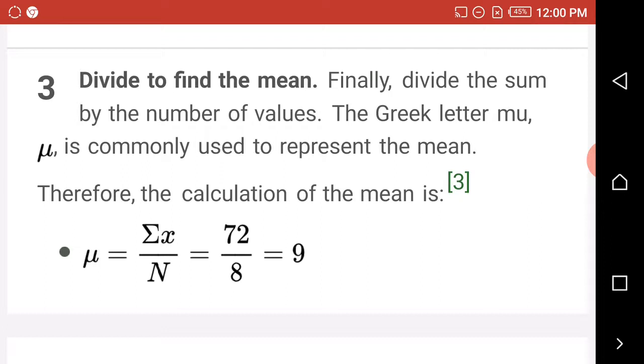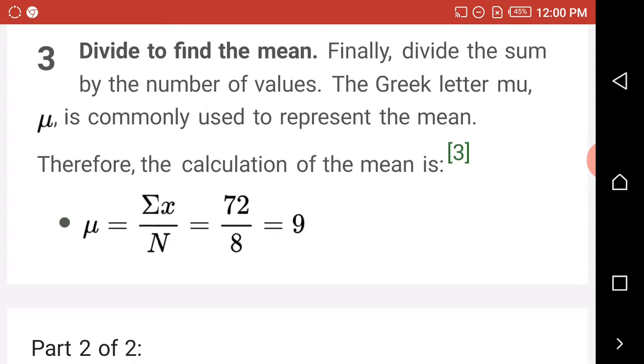Finally, divide the sum by the number of values. The Greek letter mu is a symbol commonly used to represent the mean. Therefore, this is the formula: the mean is equal to sigma x all over n.